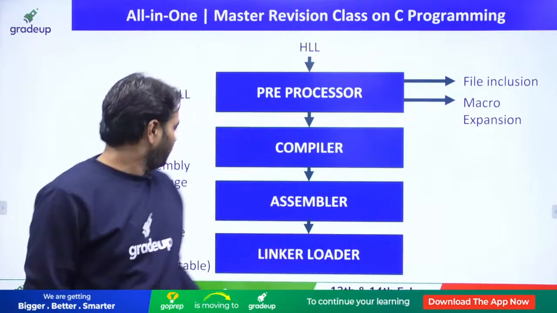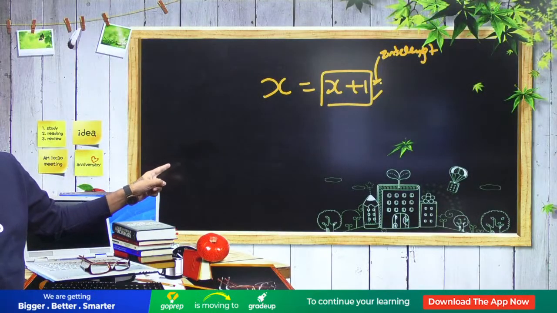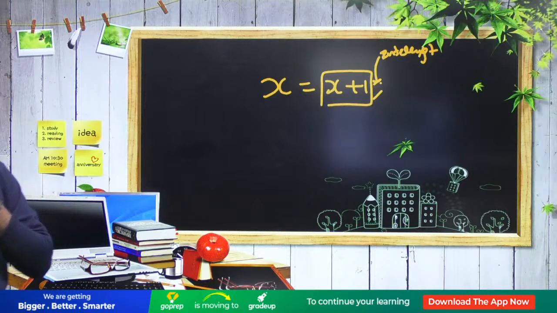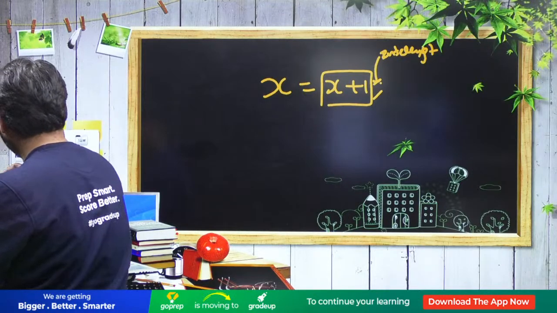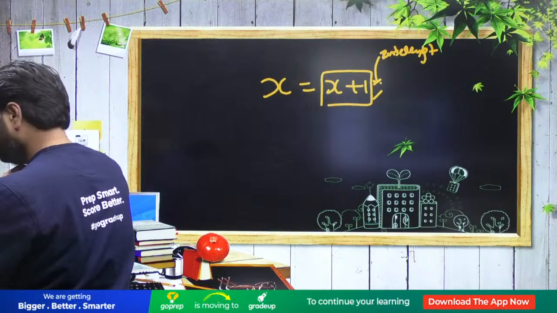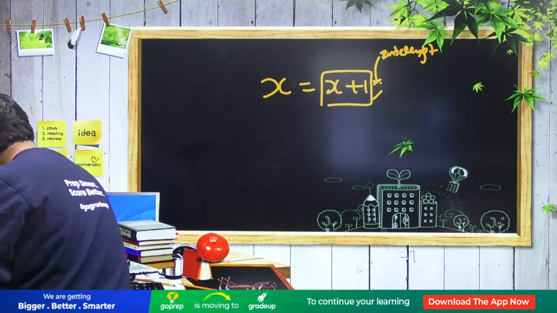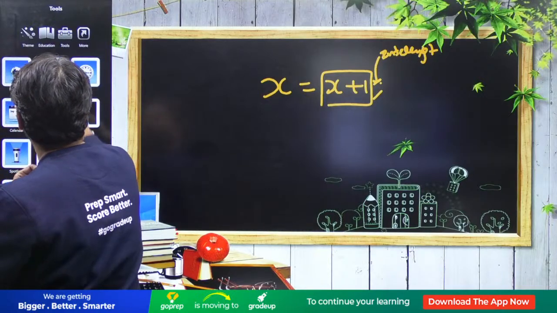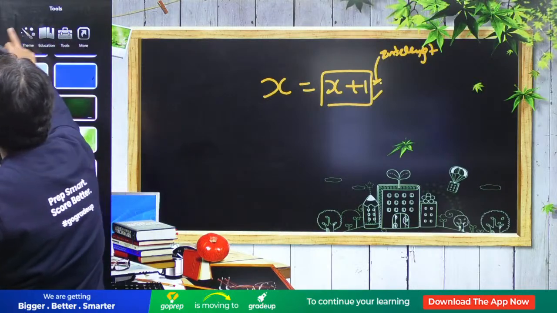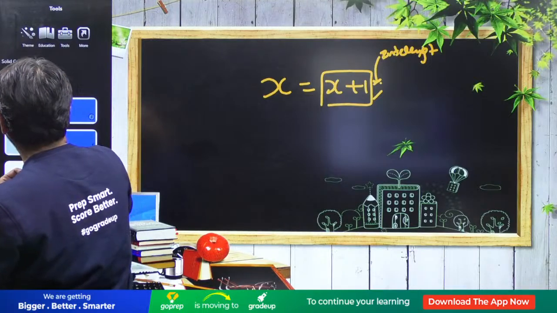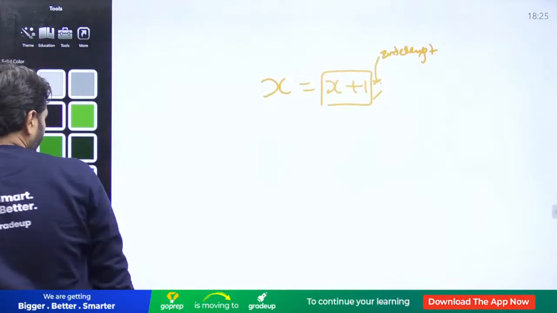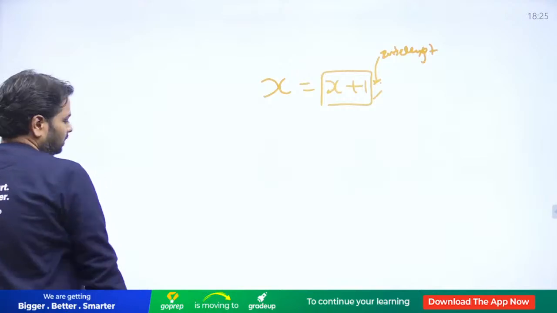Wait for a second. Okay, guys. All right.